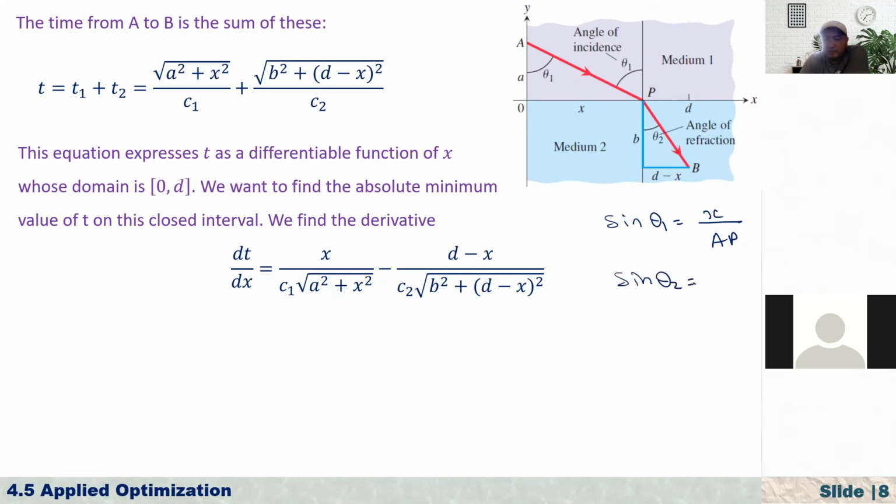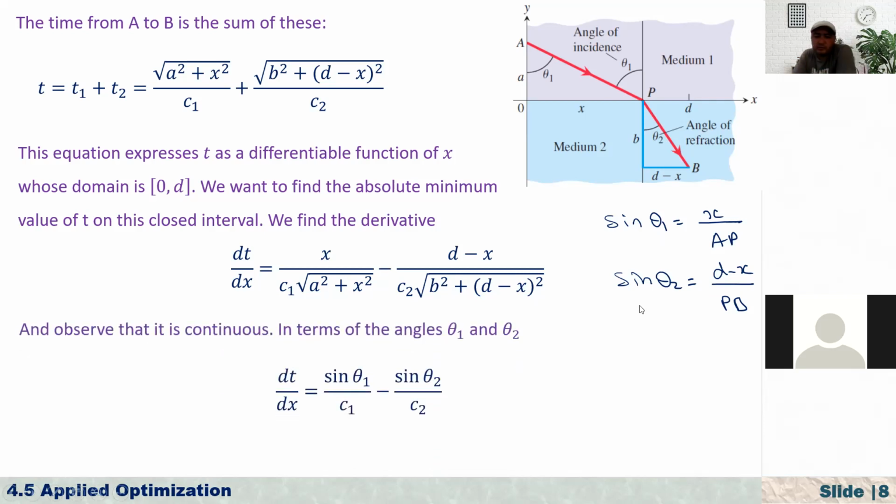Sine of theta 2 is equal to the opposite side, D minus X, over the hypotenuse, which is PB. Now we have these expressions: X over the square root of A squared plus X squared is equal to AP, and the square root of B squared plus D minus X squared is PB. So if I substitute these expressions, it takes a simpler form. That's one advantage of using trigonometric ratios.